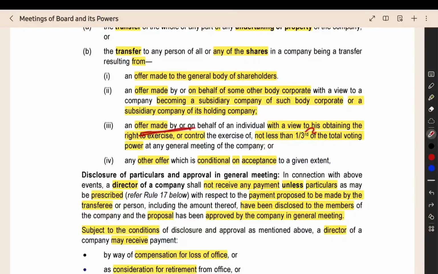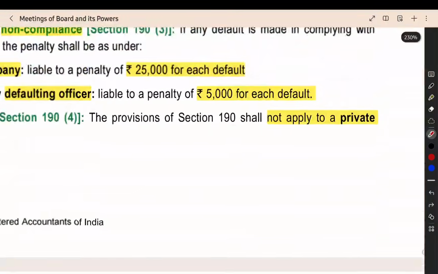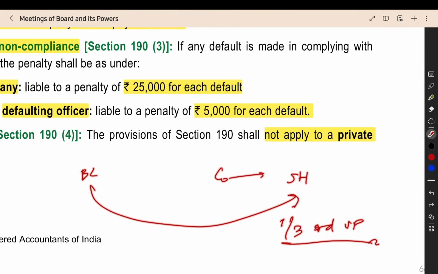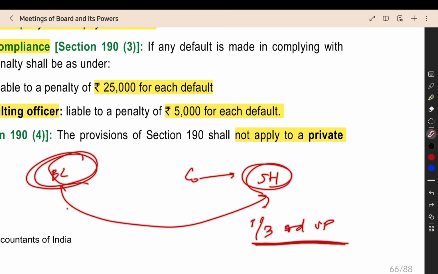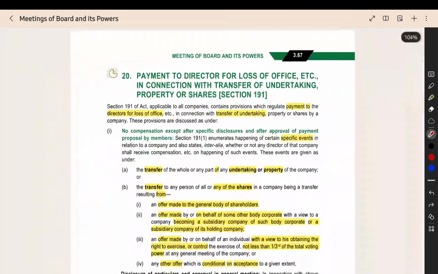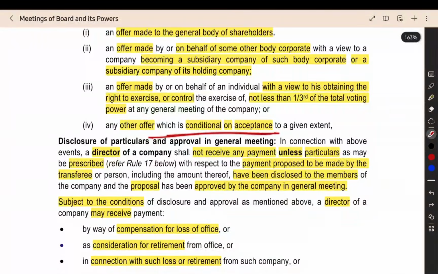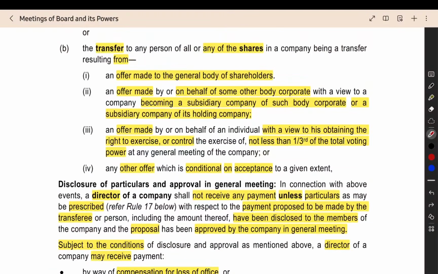Then an offer made with a view to obtain control of 1/3 of the voting power. So the company is there, shareholders are there, another body corporate is there. It is giving an offer to the shareholders not to sell all shares, but to sell shares worth 1/3 of the voting power. 1/3 of the voting power alone, the shareholders have to sell to the body corporate. That is the offer given by the body corporate. For that also this particular section will be applicable. Then any other offer which is conditional on acceptance, in that offer also this will be applicable.